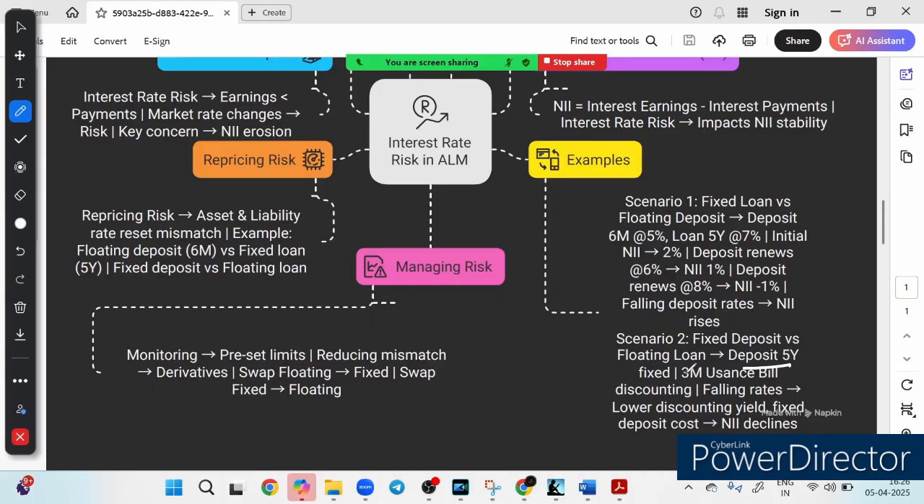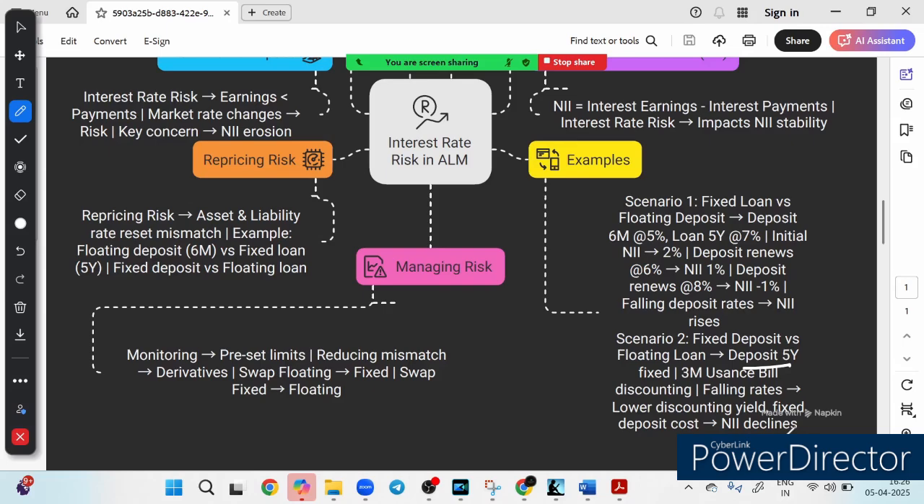Now in this case suppose rate is falling, right? What will happen? So low discounting yield and fixed deposit cost and NII decline. So we have seen both the scenarios, right? In the first scenario our loan was at fixed rate, in the second scenario our deposit is at fixed rate. You can see in both the cases, if interest rate is changing, consequently it has an impact on NII, right?